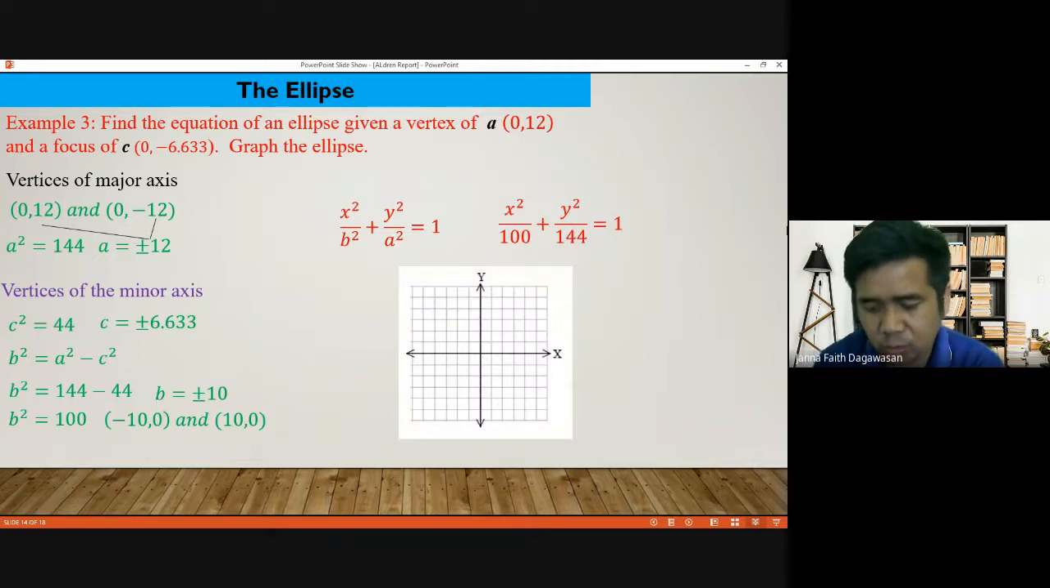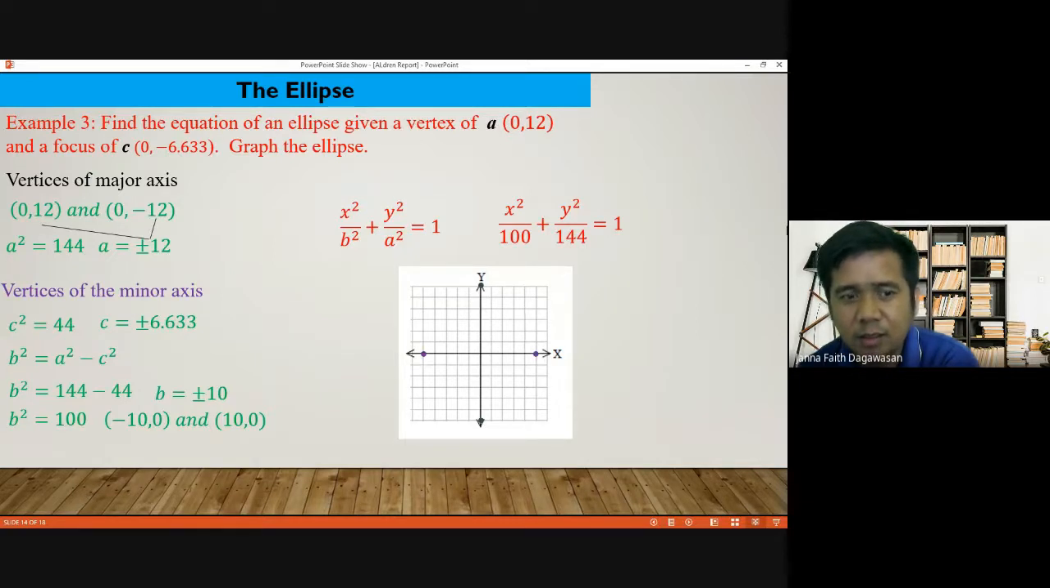Now we are going to graph. Here, a black dot is for the vertices of our major axis. A violet dot is for our minor axis. Very good. Then connect. So that is the form or the image of our ellipse.